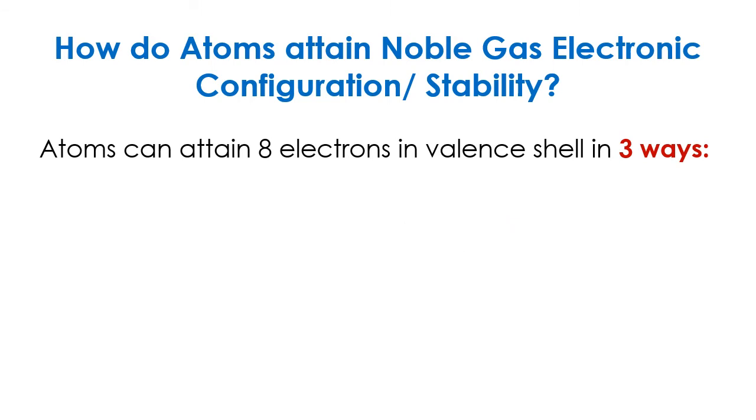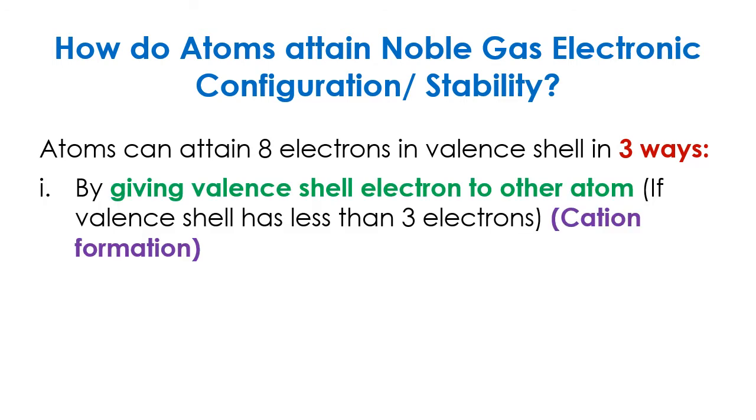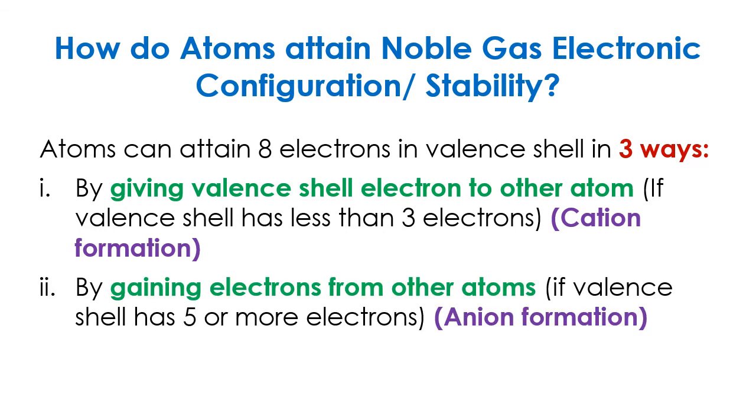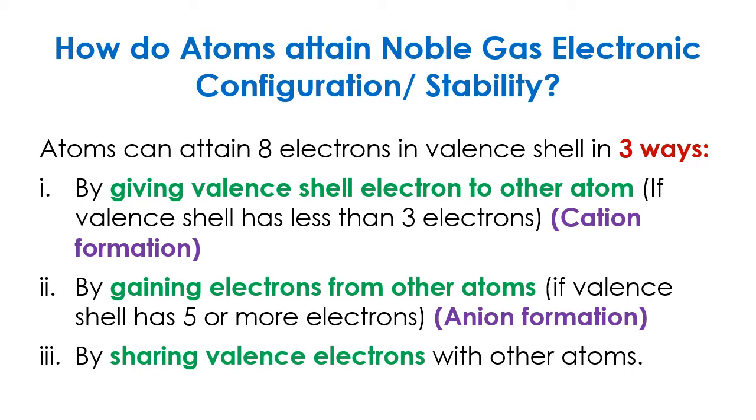Atoms can attain 8 electrons in their valence shell in 3 ways. Number 1, by giving valence shell electrons to other atoms if the valence shell has less than 3 electrons. In this case, they form a cation. Number 2, by gaining electrons from other atoms. If the valence shell has 5 or more electrons, they gain electrons and an anion is formed. Number 3, by sharing valence electrons with each other.